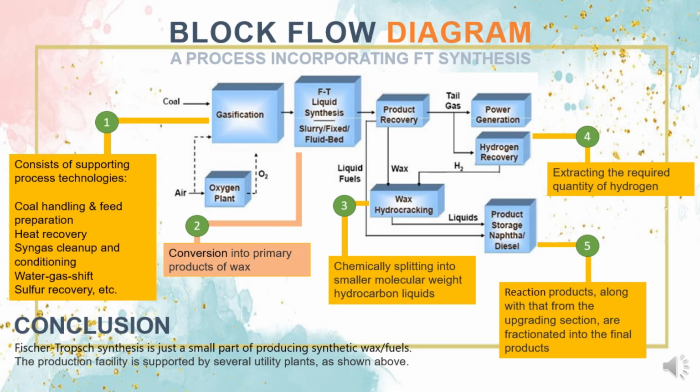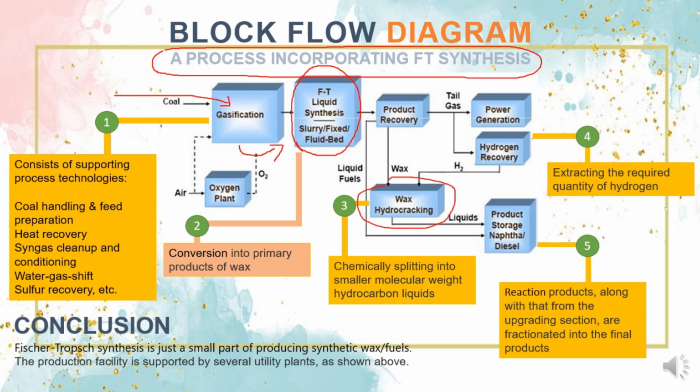Now this is a block flow diagram, which is a simplified process that incorporates FT synthesis. We can observe that FT synthesis is just a part of a process. The full process consists of many other utilities. As we can see, number 1 is where the gasification occurs, which prepares the reactant before entering the FT synthesis reactor. And then we can see that numbers 3, 4, 5, which are wax hydrocracking, hydrogen recovery, and product storage, actually help to refine the product, to touch up the product, to become a more enhanced material.